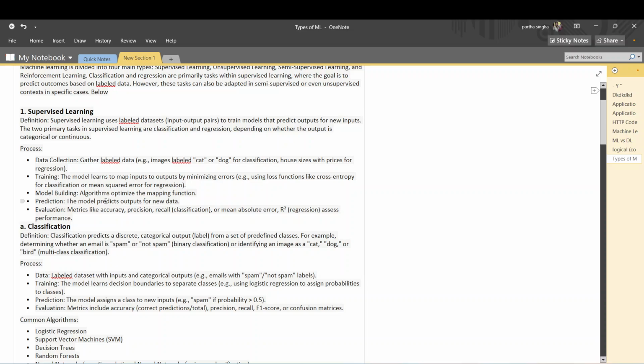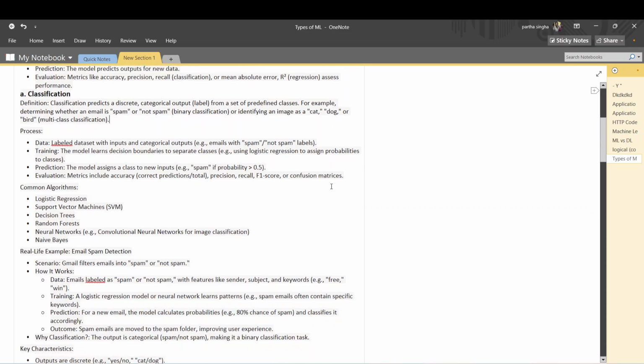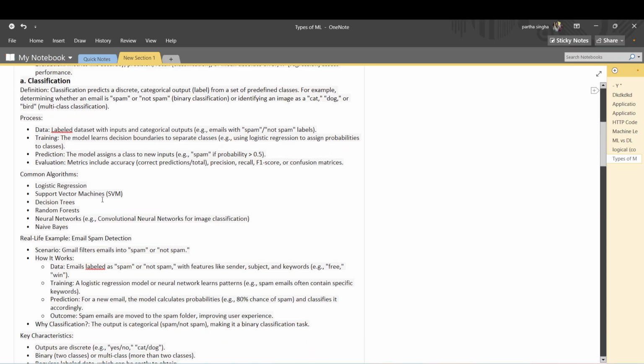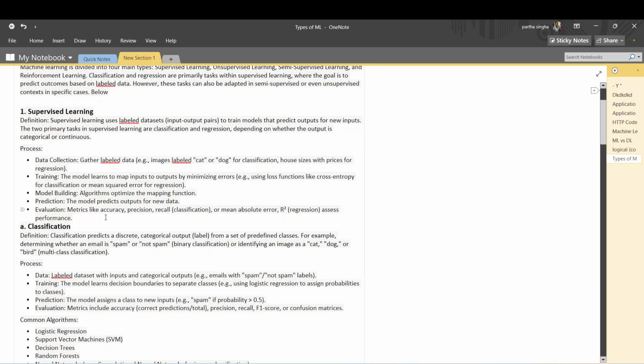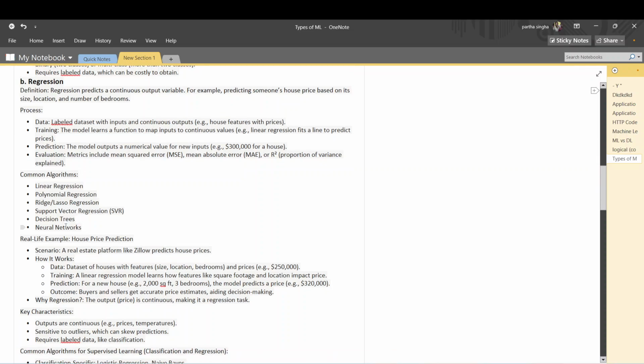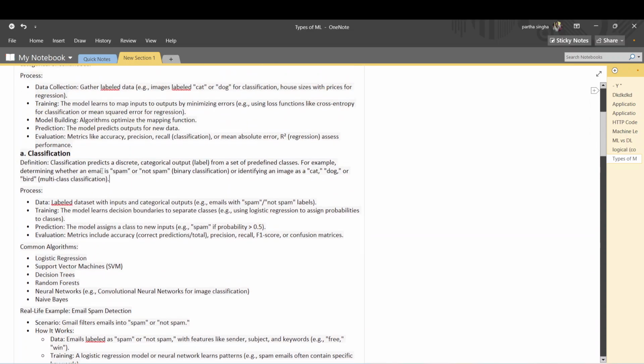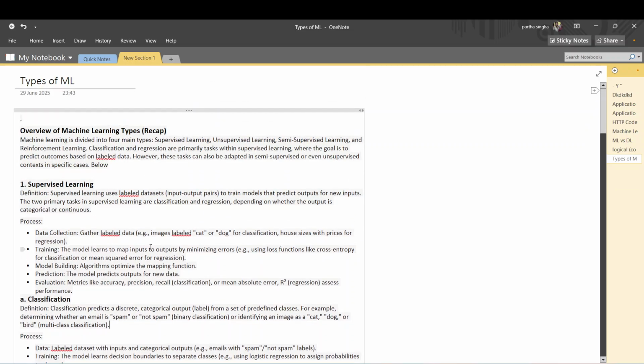Classification means categorical. Like email spam or not is classification because it is yes or no. Cat or dog: based on the given image, you have to say whether it is a cat or a dog, so it is a categorical dataset. Logistic regression, support vector machine, random forest, and neural networks are all under supervised machine learning. Regression also includes linear regression, decision tree, and neural network, which are used for both regression and classification. That is the supervised machine learning problem statement.